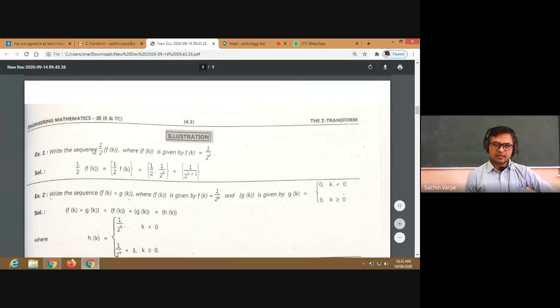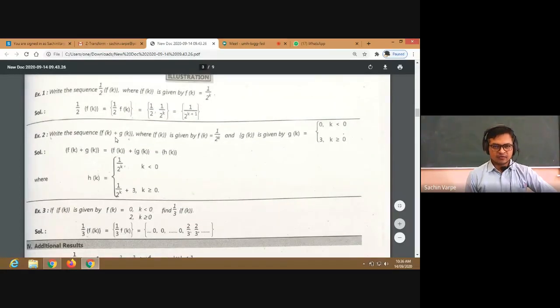So this is the first example. Write the sequence 1 upon 2 f of k, where f of k is given by 1 upon 2 raised to k, isn't it? So 1 upon 2 into f of k means 1 upon 2 into each term of the sequence, right? So by which property? By the scaling property, isn't it? So 1 upon 2 into f of k, with f of k given as 1 upon 2 raised to k, the sequence becomes 1 upon 2 raised to k plus 1. This is the new sequence, isn't it? This will start from 1 upon 2, right, for k equal to 0, and so on.